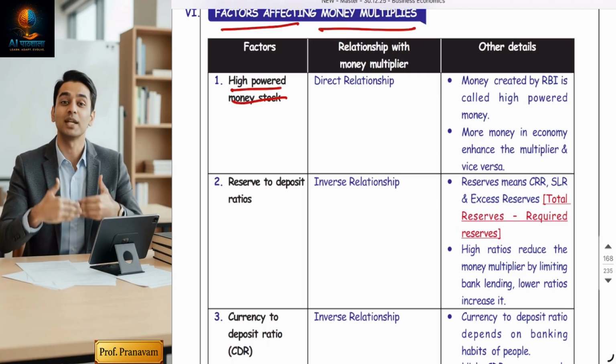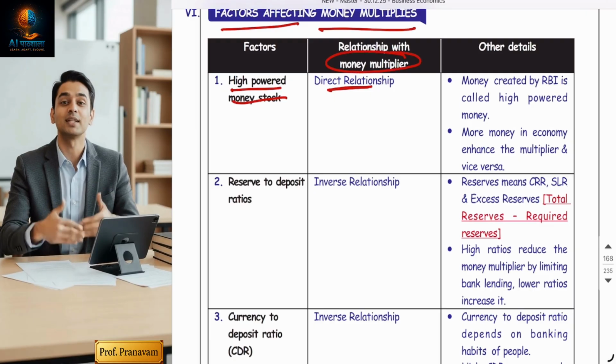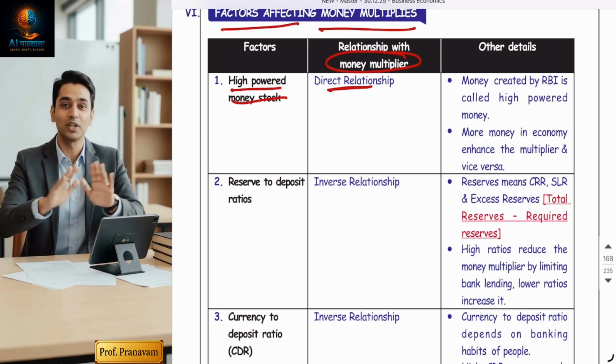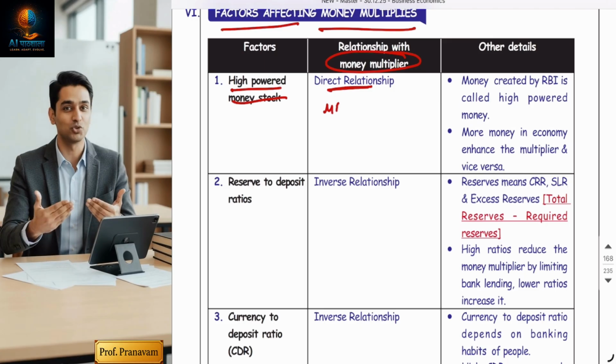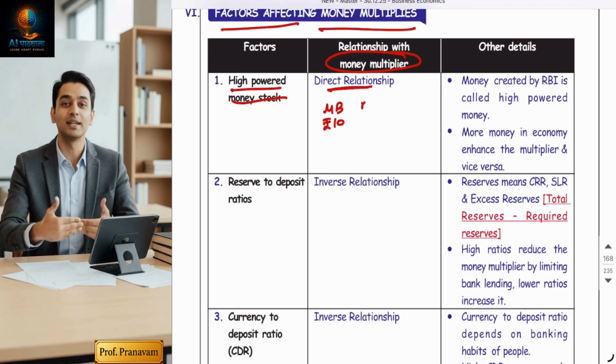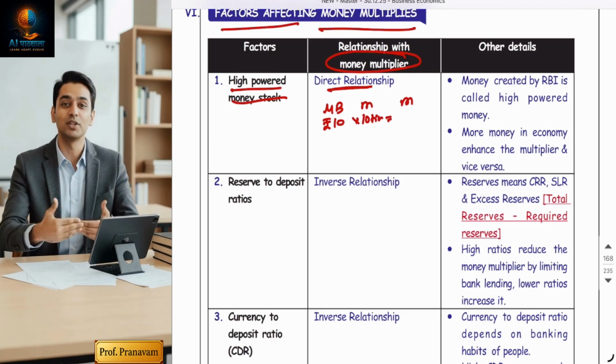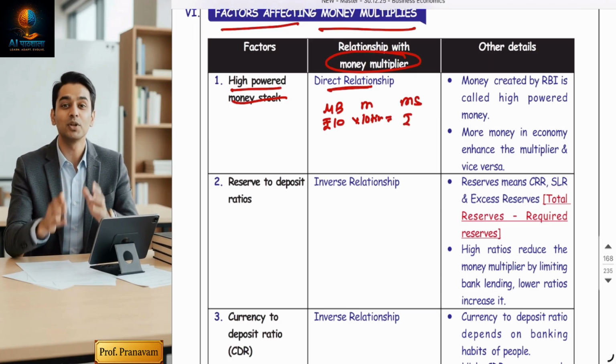High powered money stock means paper currency. Now, it has a direct relationship with the money multiplier. How come? It's very simple. Monetary base, high powered money. If RBI has printed 10 rupees, it's called high powered money, and the money multiplier remains constant at 10 times. So my money supply will be 100.